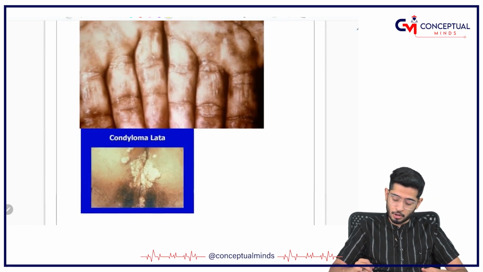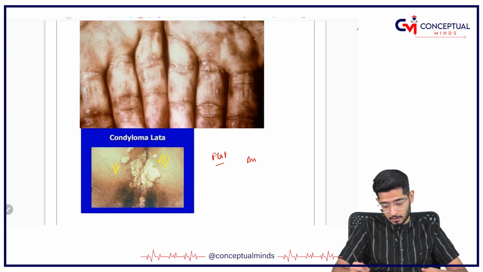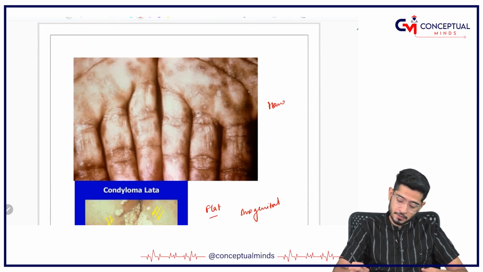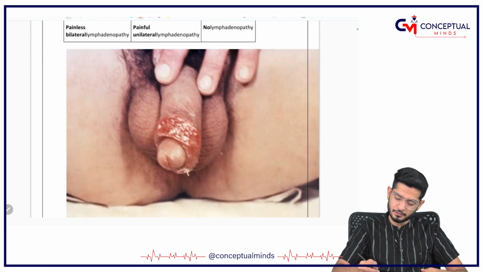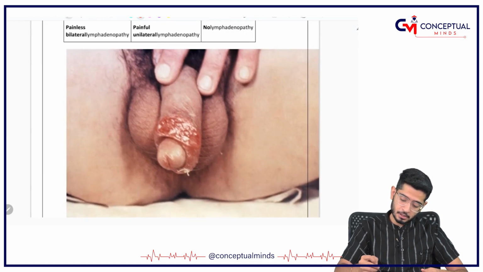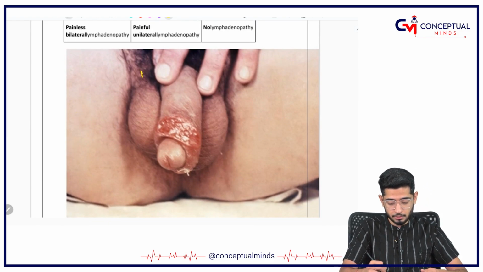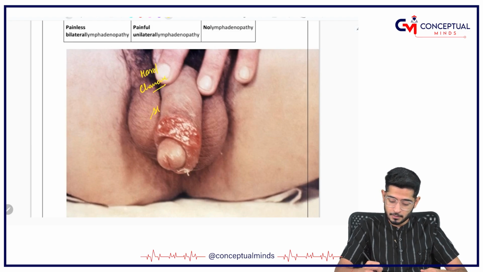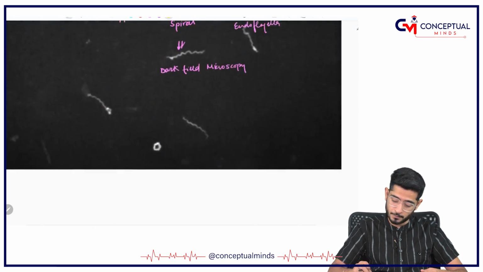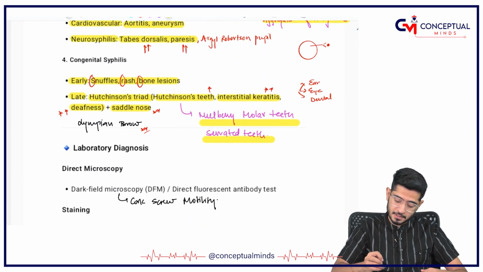And of course condyloma lata, these are the flat lesions which you can see in the anogenital area; it can be seen over the hands also. And this is the chancre which is there. Remember, hard chancre I told you. This is the hard chancre on the shaft of the penis. Okay, you got it? Good. So, I have discussed the various stages.